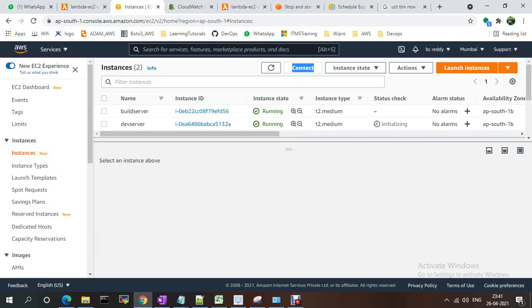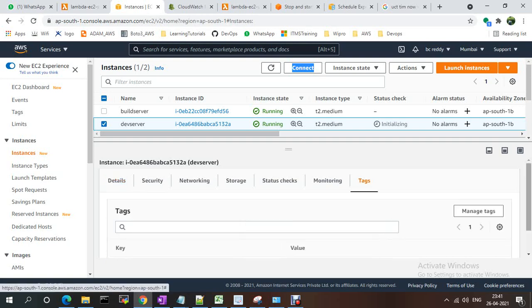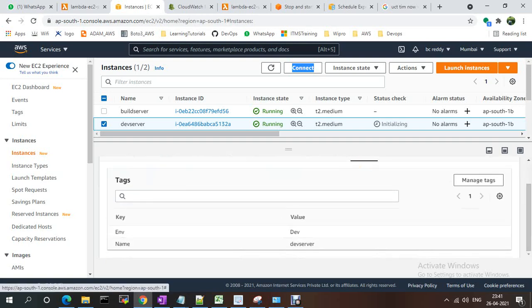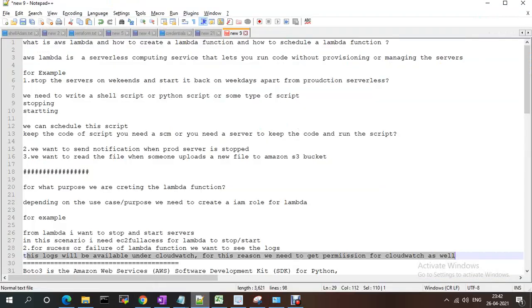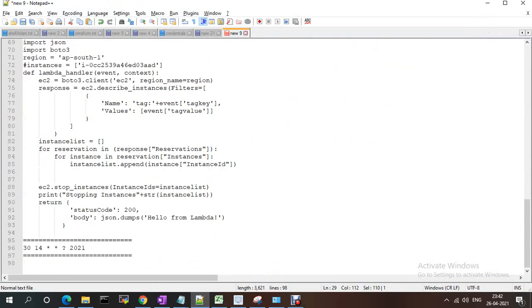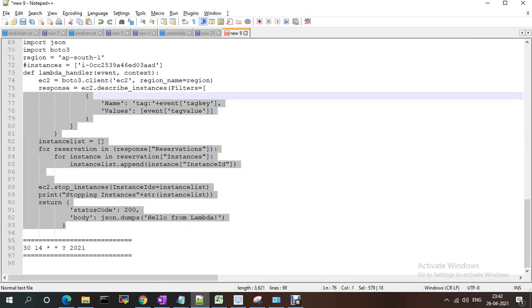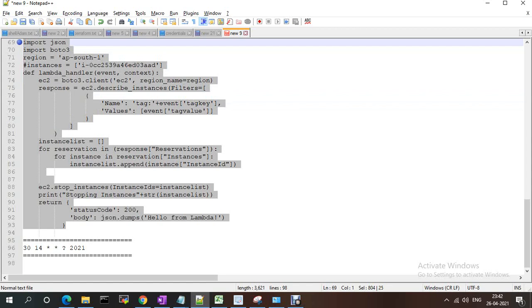See, suppose if I select this one and go to tags, based on the environment and value, depending on dev or QA, I wanted to stop the instances. We don't know what the instance ID is, right? For that one, let me create a function. A lambda function, and we'll achieve this. I already have this lambda function available handy. I'm going with this function.